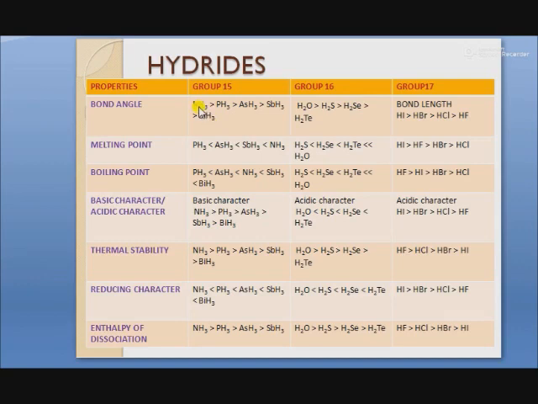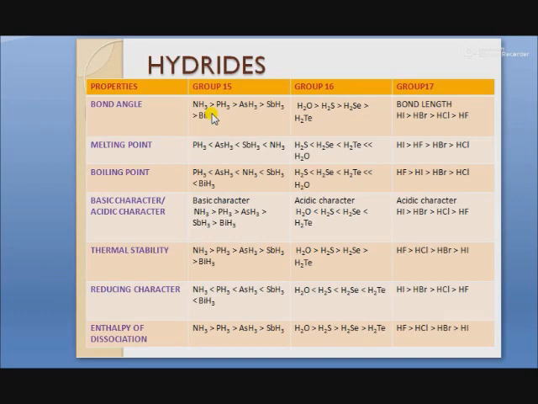Here the central atom is nitrogen, here phosphorus, arsenic, antimony, and bismuth. As we move down the group, the size of the central atom increases and electronegativity decreases. As a result, bond pairs of electrons tend to lie away from the central atom.